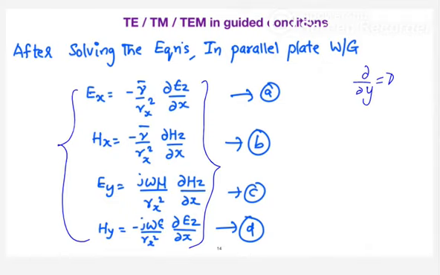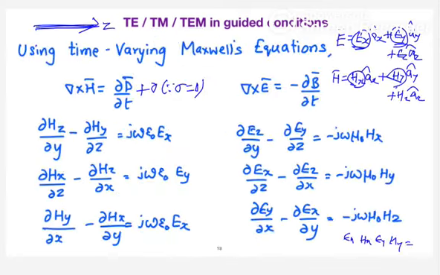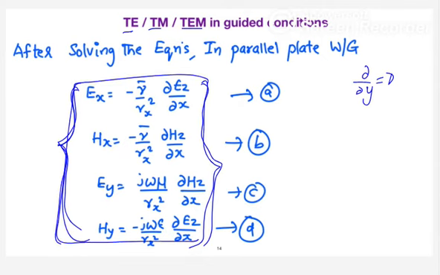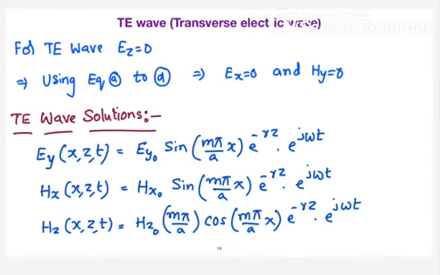What you require from the GATE point of view is to understand what TE, TM and TEM actually are. Till now, GATE has not asked any question where you have to remember all these equations, but you should know the approach. After solving Maxwell's equations, I was getting the transverse components in terms of the longitudinal components. You need not memorize it, but for a transverse electric wave, the direction of propagation is the Z direction.